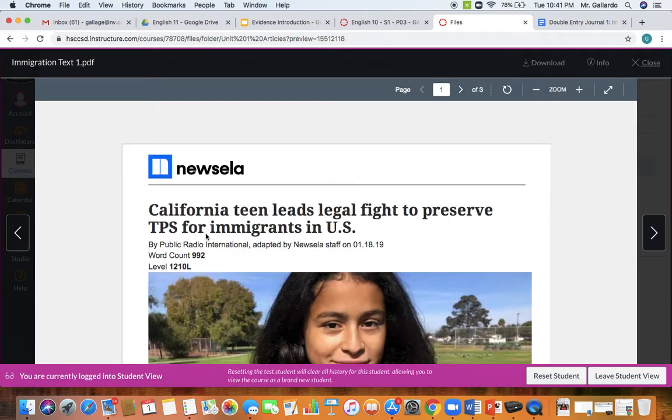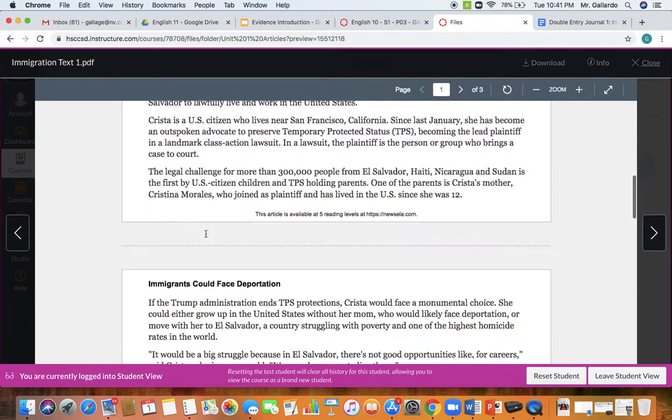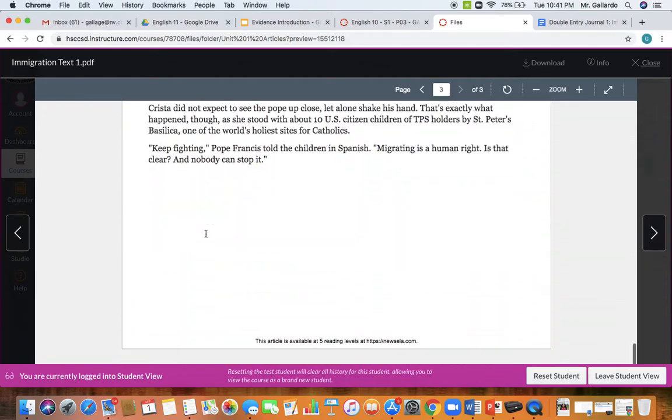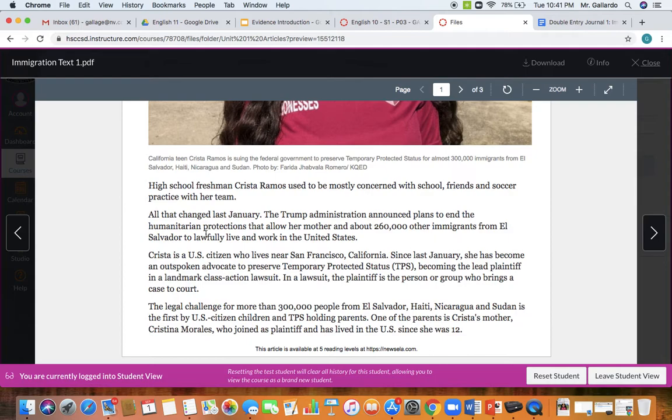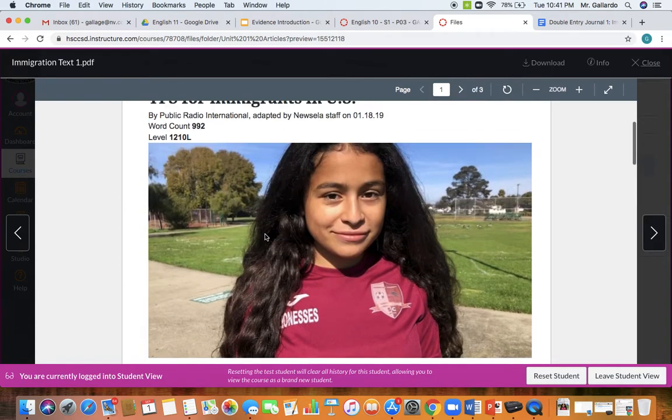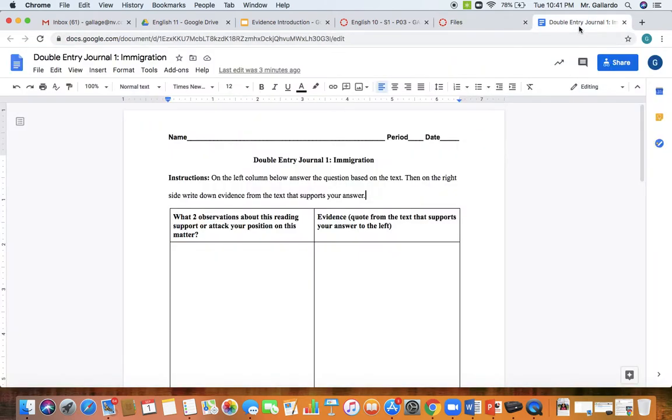Alright, so the next step you will do is read the article. You can take your time. After you read it, you go back to this assignment and answer this question. This is a double entry journal. The point of this is to have you answer a question over here on one side, and then on the other start gathering evidence that supports your opinion.